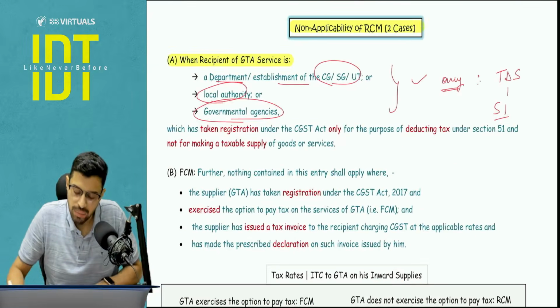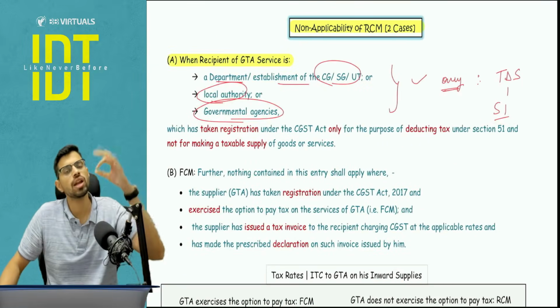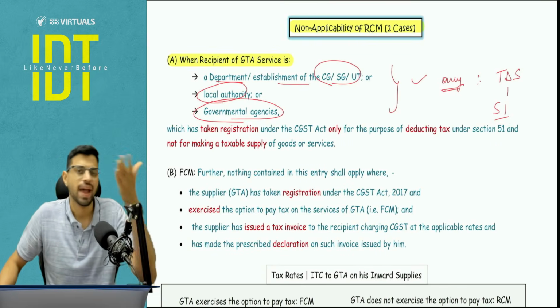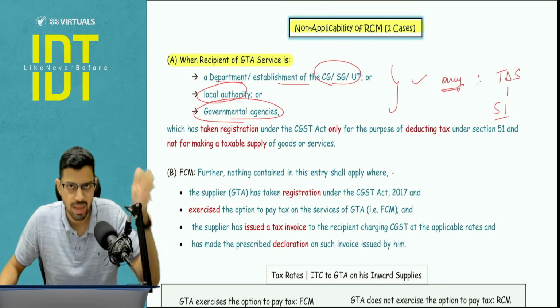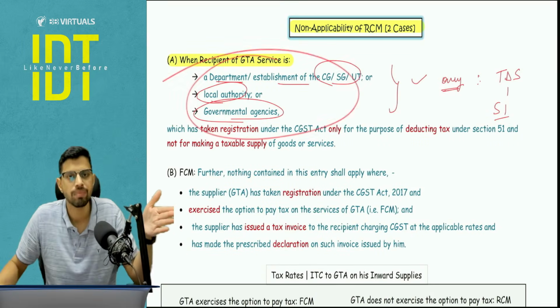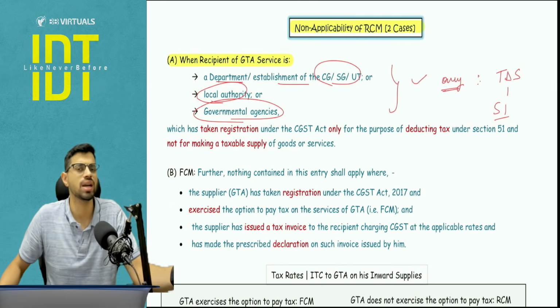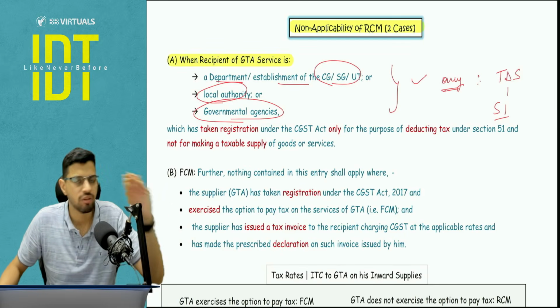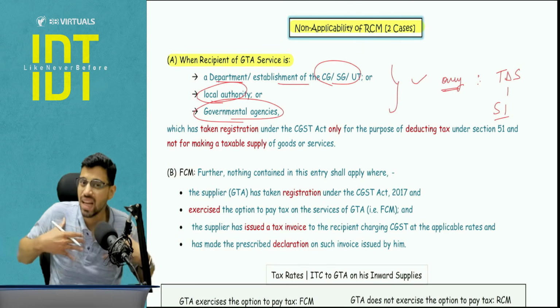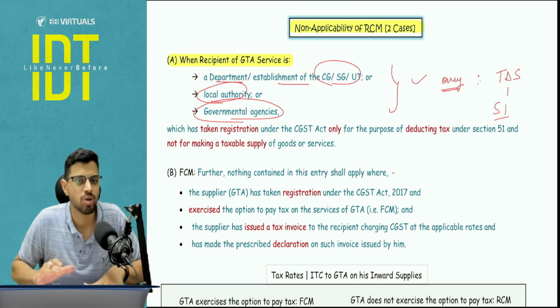But now their claim is that, sir, we are registered but only for the purpose of section number 51. As you know, under section 51, there is a TDS compliance on certain government related people. So they say that we are registered but only for the TDS. We do not make any taxable supply, we do not conduct any business. So technically we are a registered person, plus please do not apply RCM.